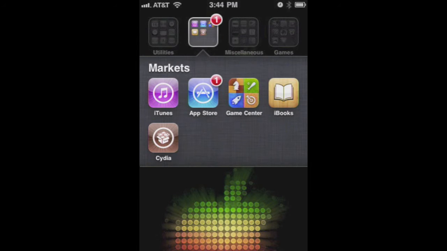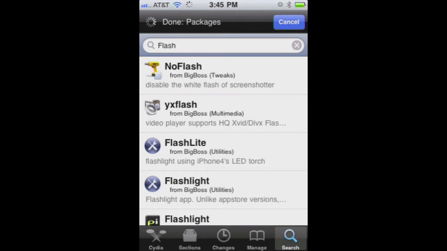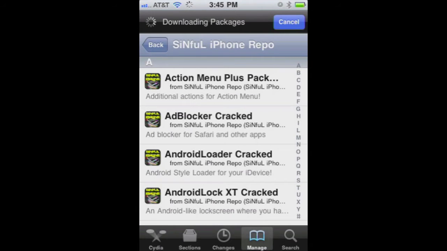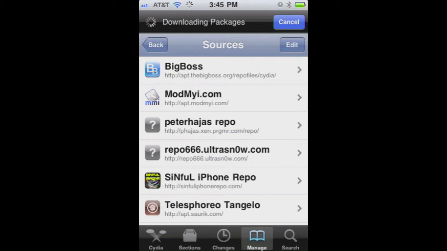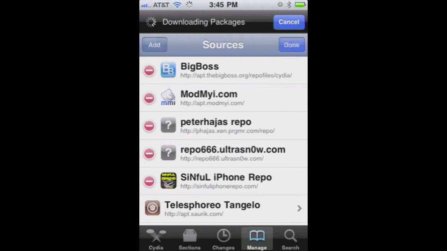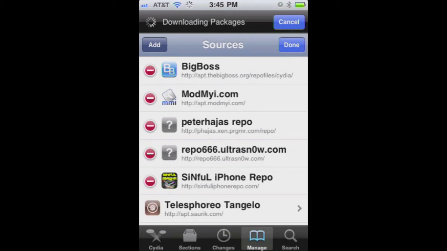We're going to show you how to install Flash on your iPad or iPhone. First, we're going to open up Cydia. Alright, once we're in Cydia, you're going to go to your Sources tab, click Edit, click Add.